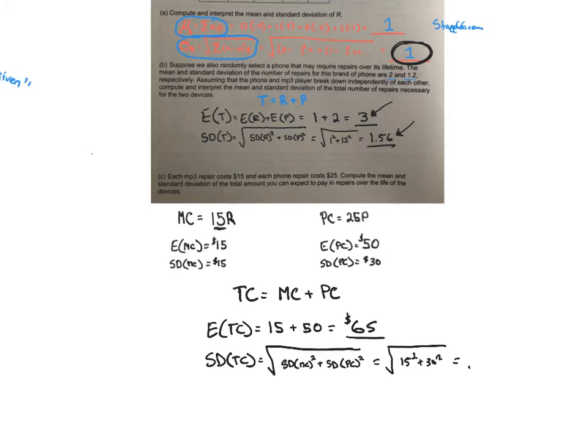Let's see what we get. I'm going to do this with my calculator. I'm going 15 squared plus 30 squared there. So that looks like we're going to get 33.54. And we're talking about money. Done. Okay. There you go.